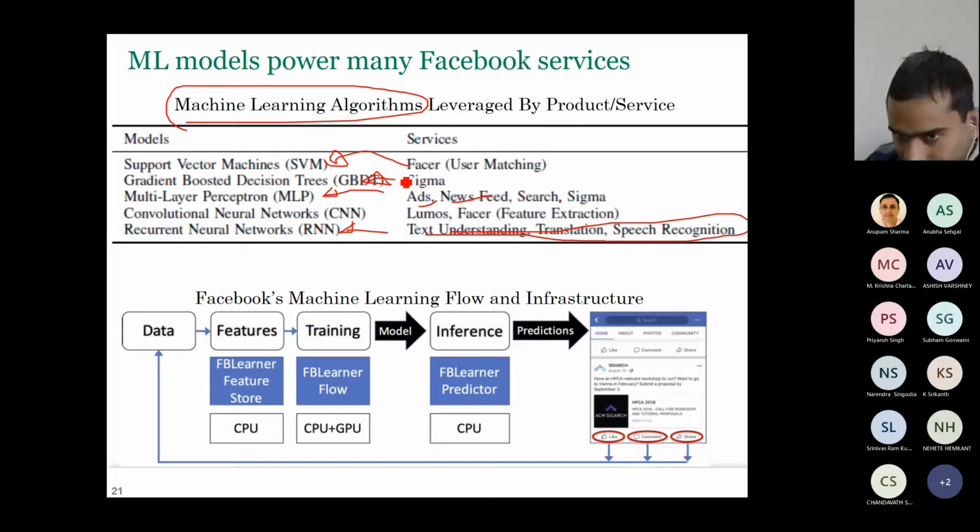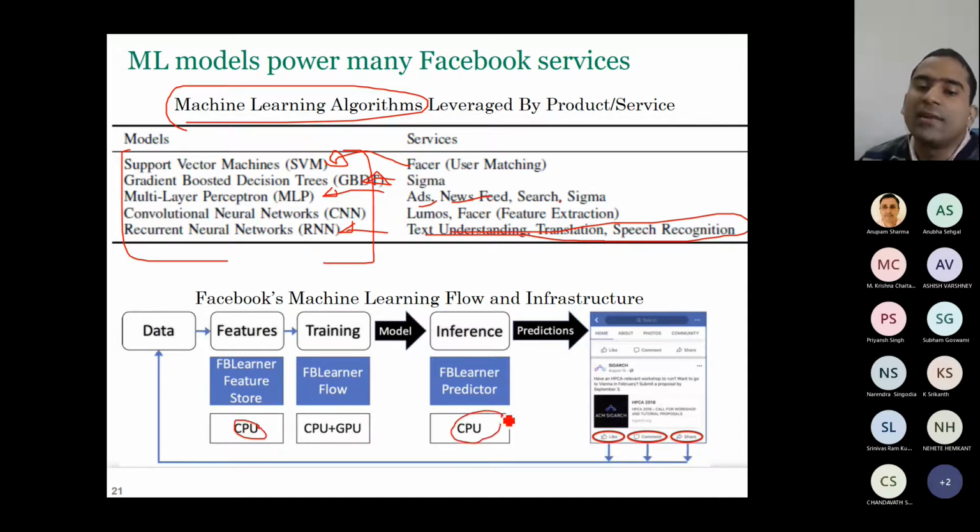Now how do we manage them properly on the data center? So this is their machine learning flow. Some of the things run only on CPU. Some other things, again, inference runs only on CPU. Training happens both on CPU and GPU. So now you can see that it's not that just researchers are talking, even big companies are talking about using both CPU and GPU.